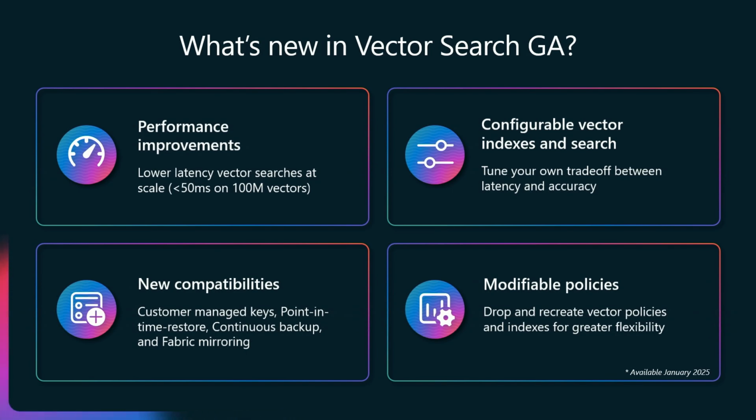We have new compatibilities with core Cosmos DB features like customer managed keys, point-in-time restore, continuous backup, and also Fabric mirroring, if you want to mirror your data into Microsoft Fabric to do analytics on that data. Really powerful combination. And finally, we're also enabling the vector policies to be modified so you can experiment and change your structure without having to reinsert data or create a new collection.